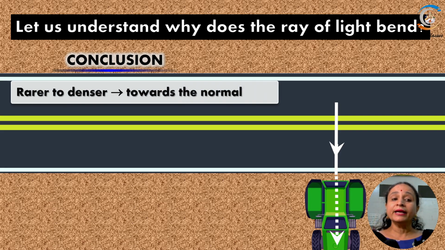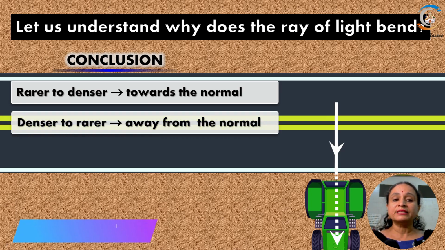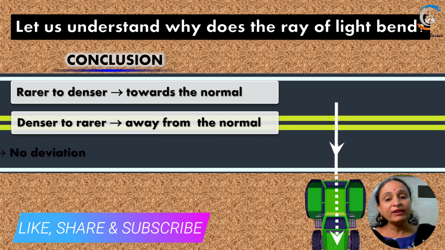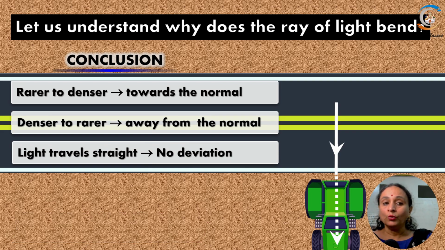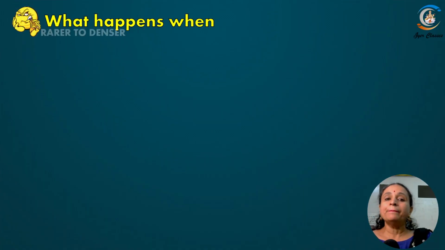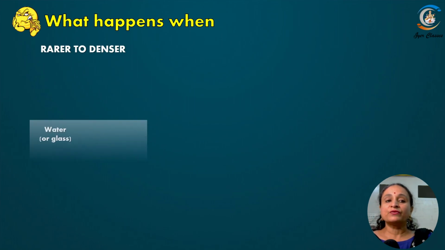So rarer to denser जाएगा तो towards the normal जाएगा, denser to rarer जाएगा तो away from the normal जाएगा. Light will travel straight, there will be no deviation if it is traveling normal to the surface. Okay, now what happens when the light travels from rarer to denser?